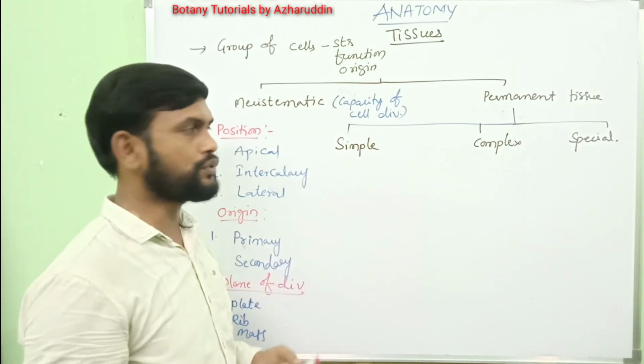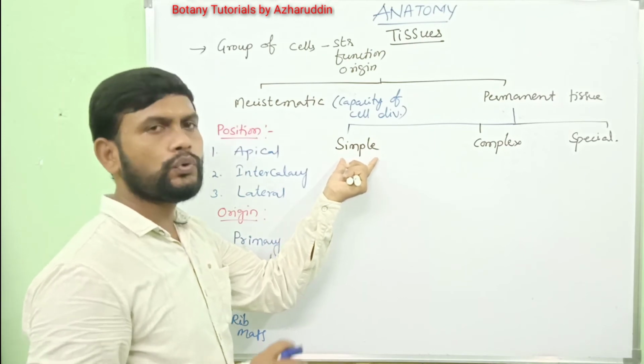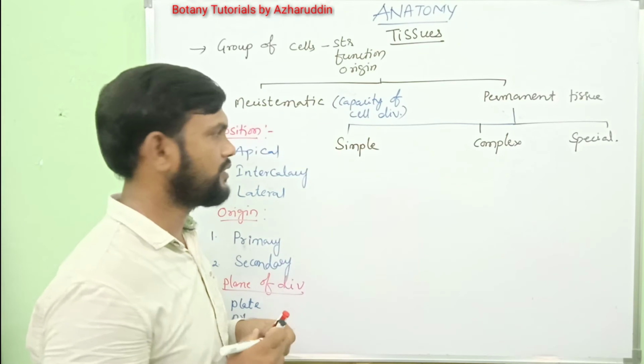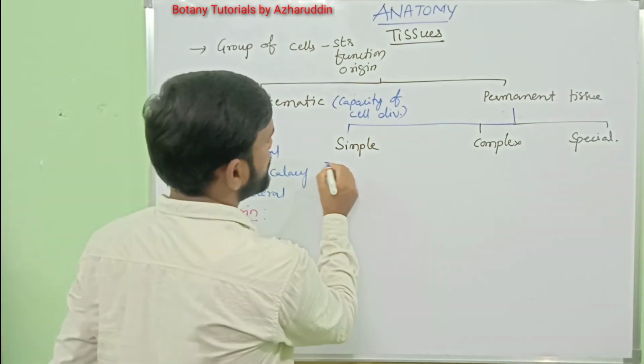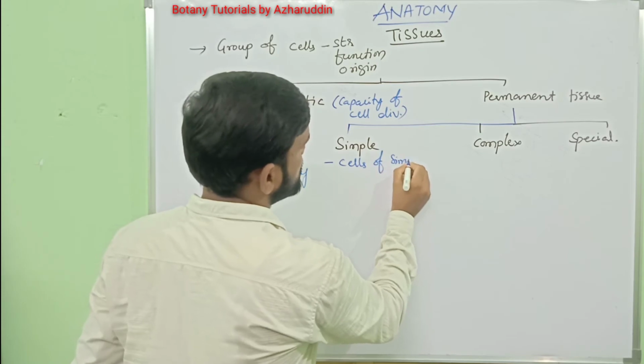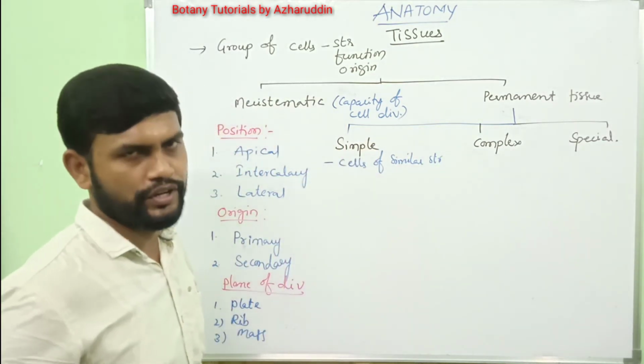Simple tissues. What are simple tissues? The tissue which has cells of similar structure. Cells of similar structure are called simple tissues.